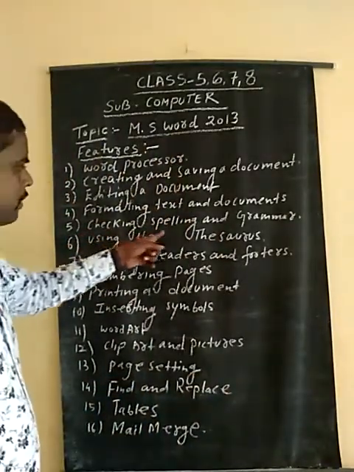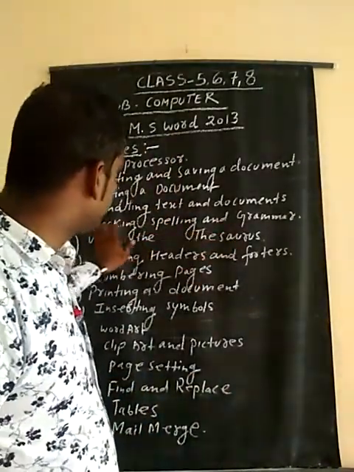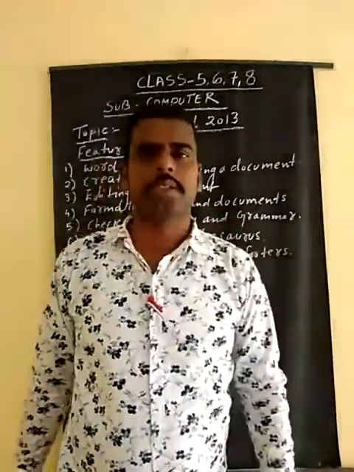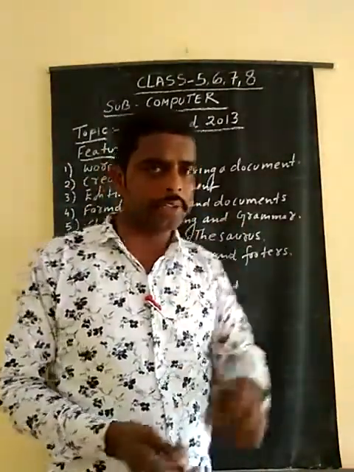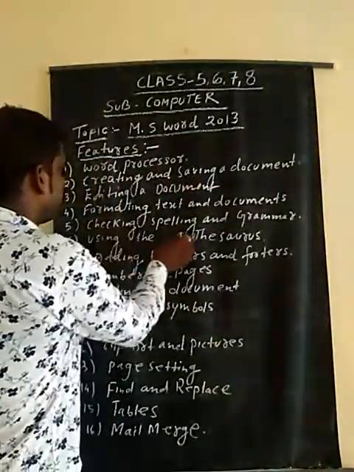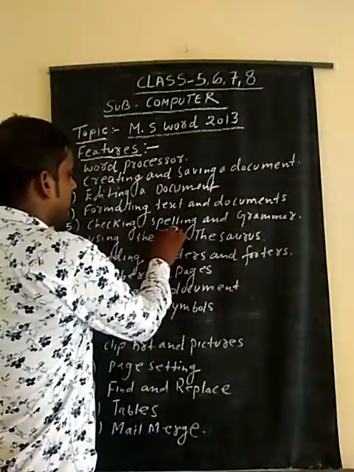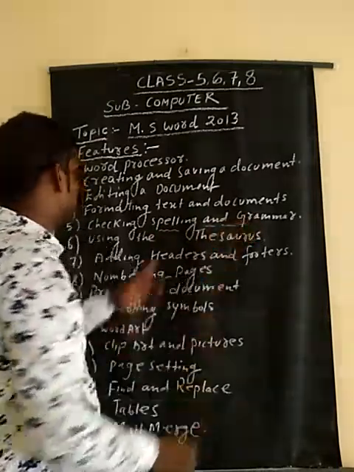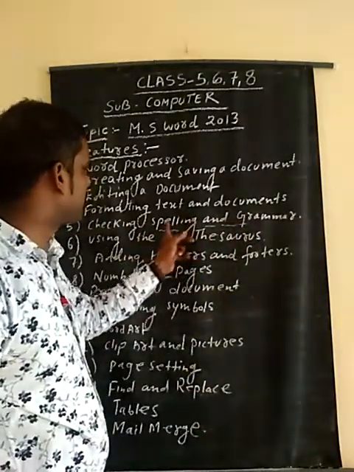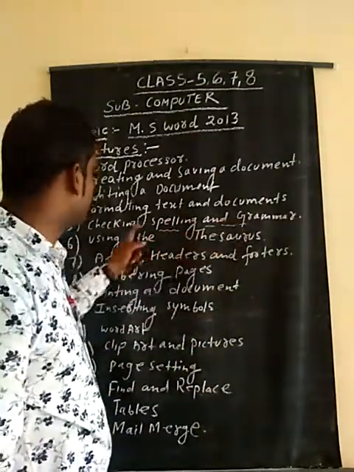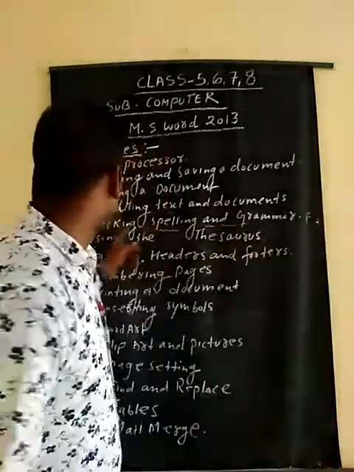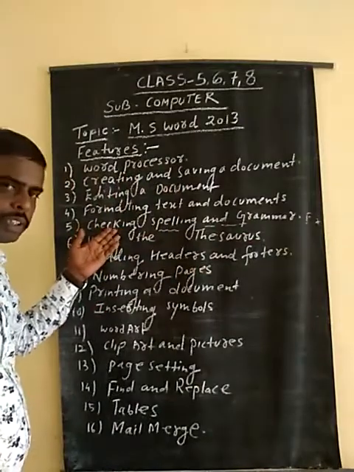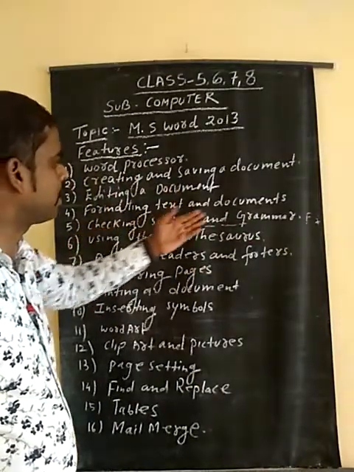Fourth one is checking spelling and grammar. Suppose in MS Word you type anything and there is a grammatical error, it can highlight it for you with a red color. Means if you write anything, there is a red underline. This red color signals that there is a mistake. By pressing F7 on the keyboard, you can get this editing process, checking spelling and grammar.